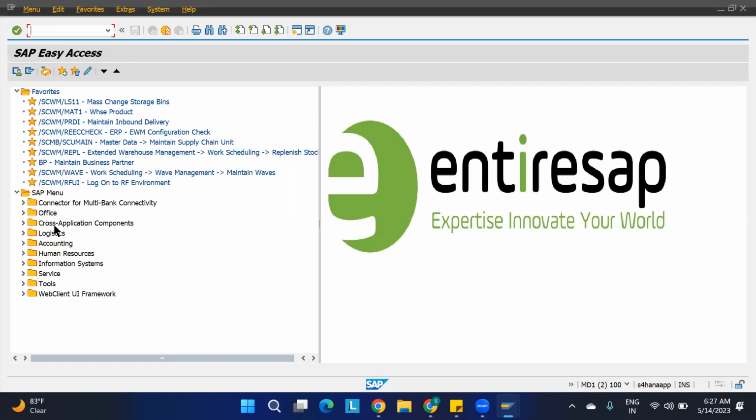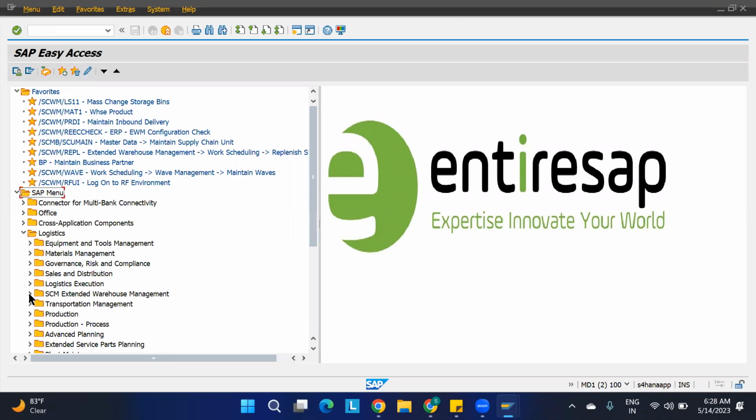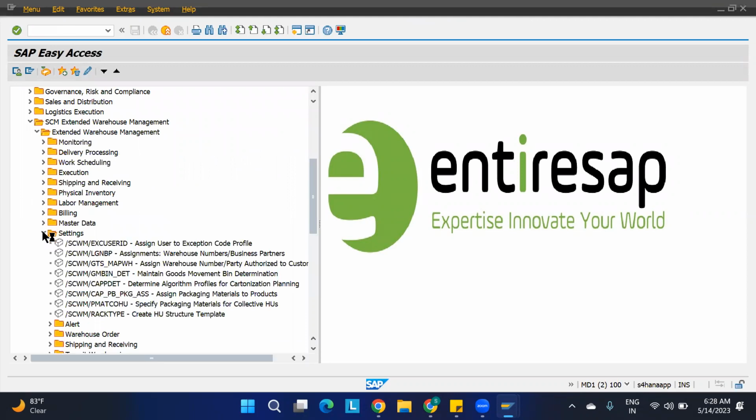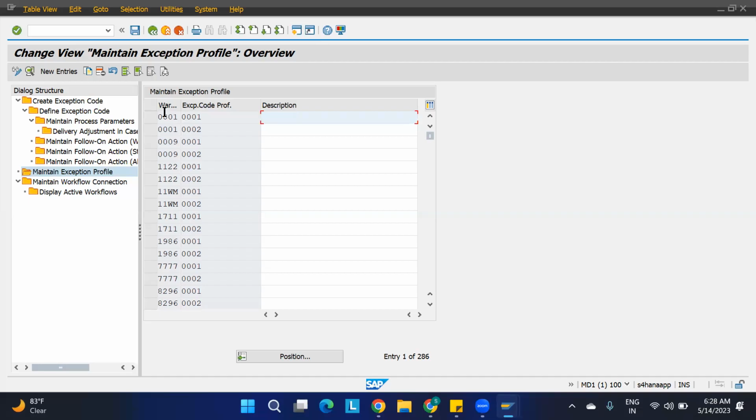So here, logistics, SAM, EWM, extended warehouse management. There we are creating based upon the warehouse. But I said we have to assign to some user. See, assign user to exception code profile is there, no? Here we'll go and assign that. Whatever we're going to create here, these are the different exception code profiles, and we are assigning this to the user.